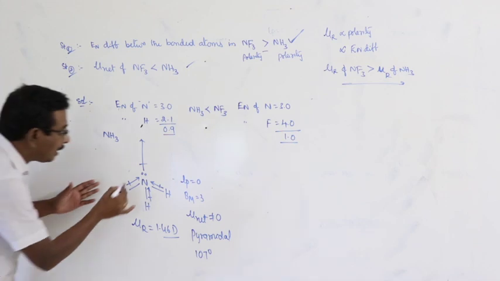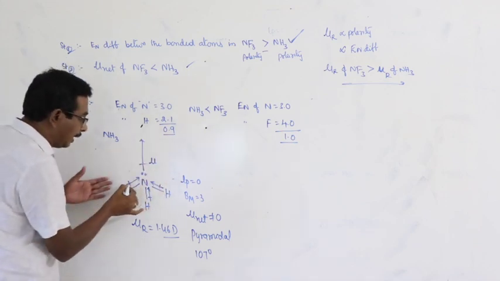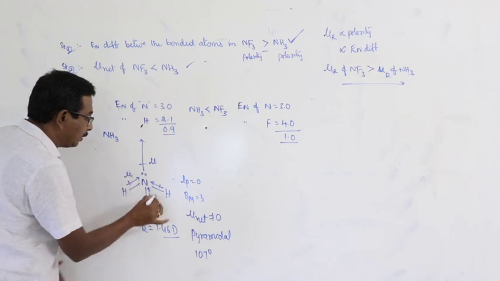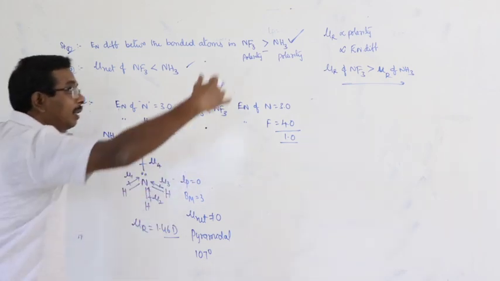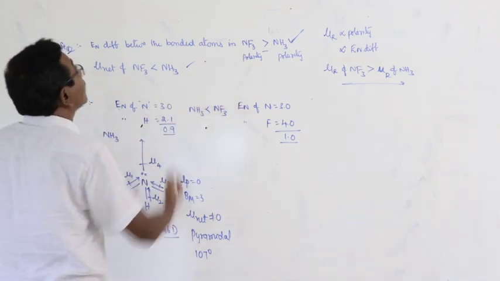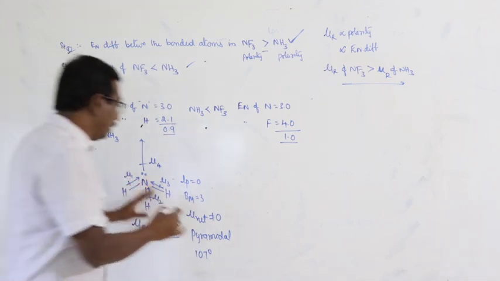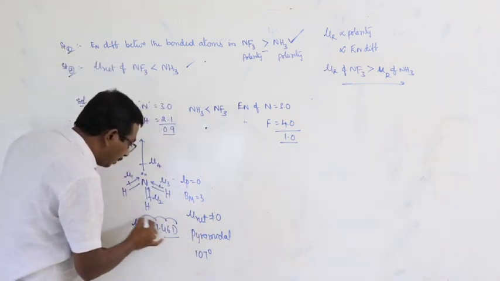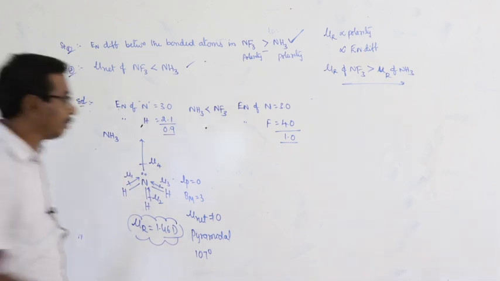What is the reason for that? All the bond moments are in the same direction. Here this is mu1, this is mu2, this is mu3, this is mu4. All the four bond moments are in the same direction. They are not opposite with each other. As a result of that, the net dipole moment of ammonia molecule is equal to 1.46 D.